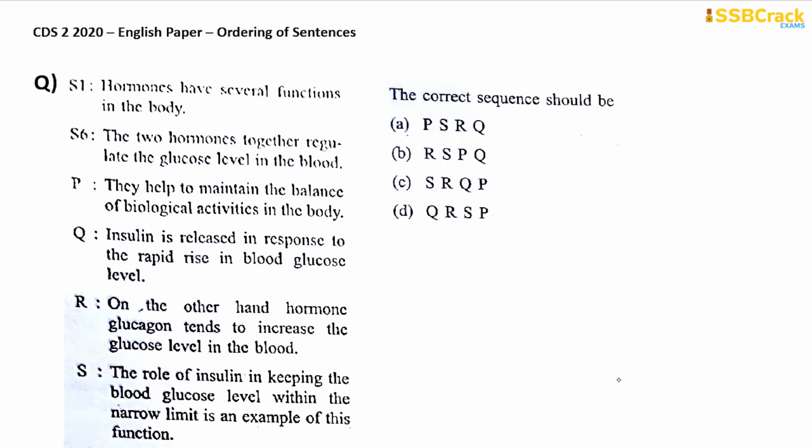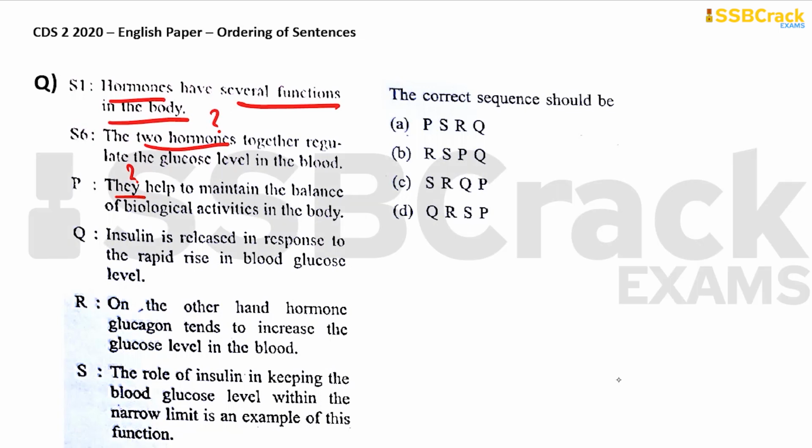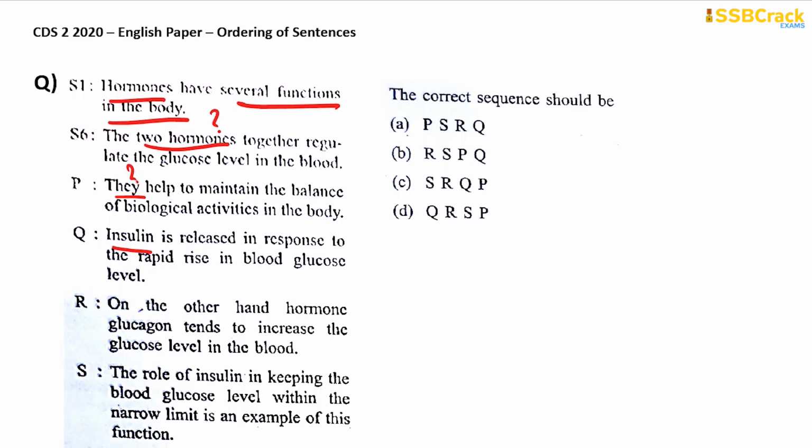Hormones have several functions in the body. So it's talking about hormones and several functions in the body. The two hormones together, which two hormones? Regulate the glucose level in the blood. So let's find out. They help to maintain the balance of biological activities in the body. What are they? Insulin is released in response to the rapid rise in blood glucose level. So insulin is one hormone. On the other hand, hormone glucagon tends to increase the glucose level in the body. Okay? So glucagon is another.